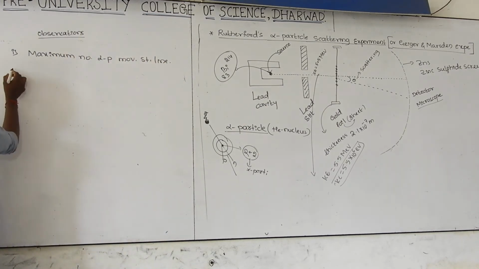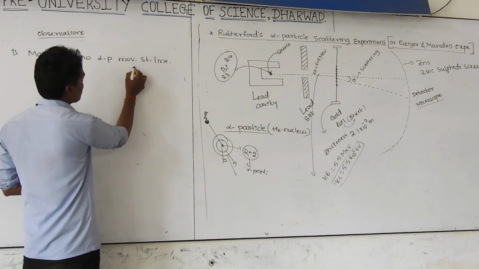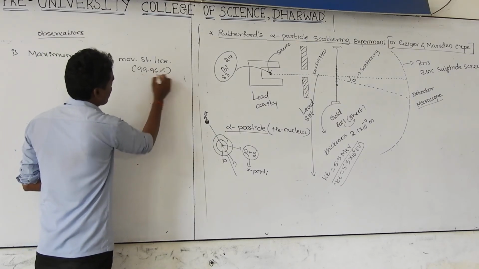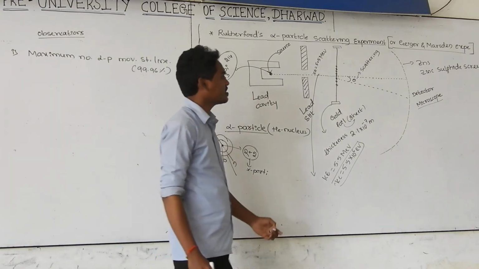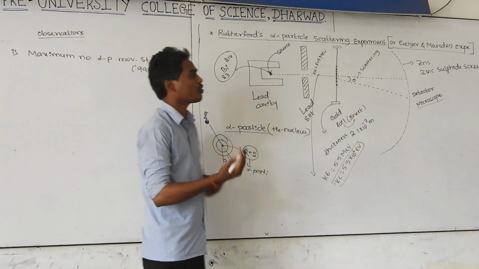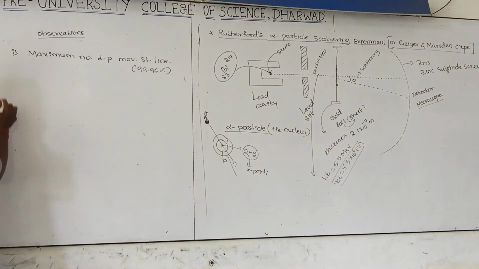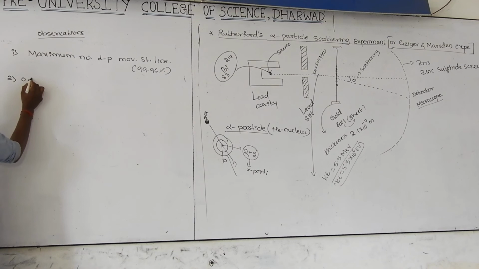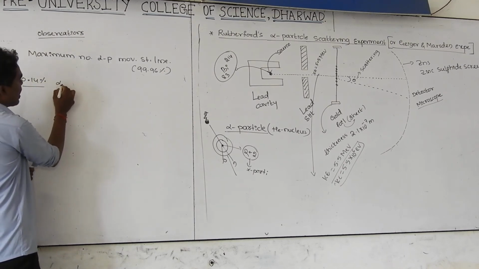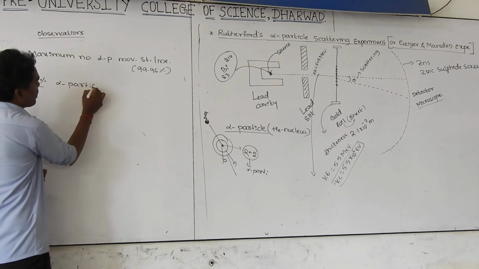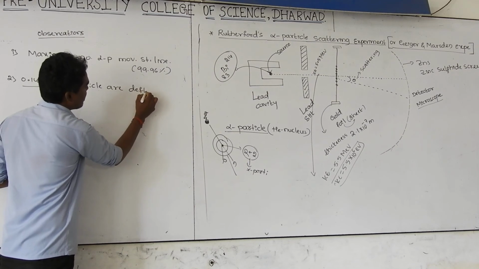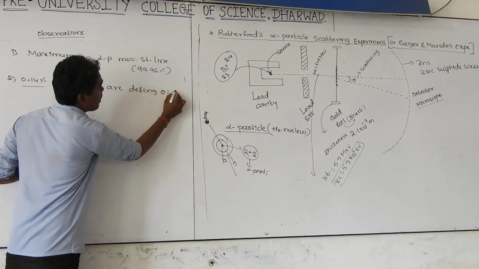And what is the second one? Maximum number means 99.86%. Out of 100 particles, about 99.86 particles move in a straight line, which means they are not affected by the gold nucleus. And what is the second one? Only 0.14% of alpha particles are deflected with theta equal to 1 degree.